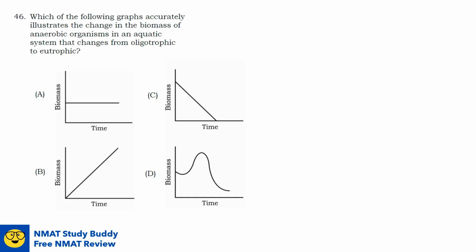Question number 46. Which of the following graphs accurately illustrates the change in the biomass of anaerobic organisms in an aquatic system that changes from oligotrophic to eutrophic? Let us first have a definition of terms. Oligotrophic refers to an environment which is nutrient poor but oxygen rich.